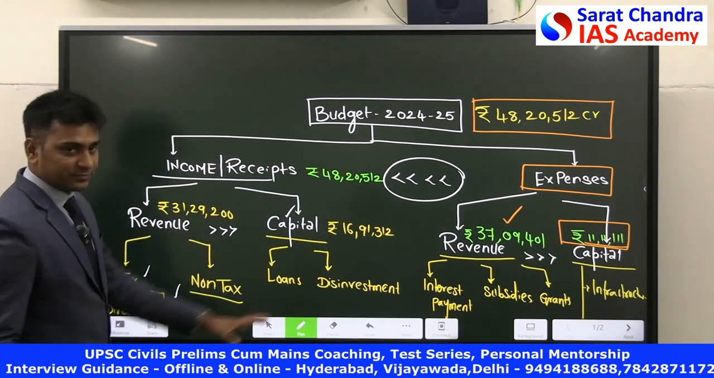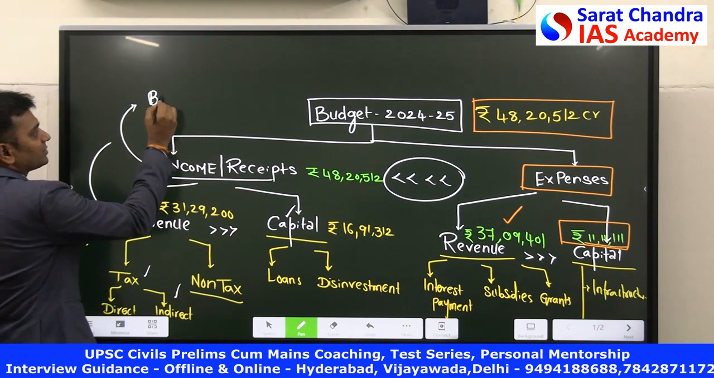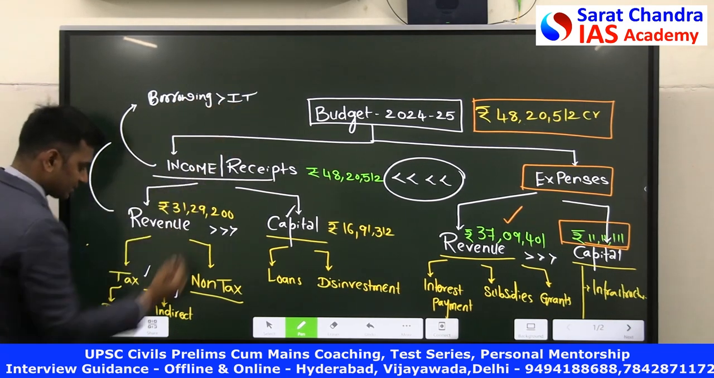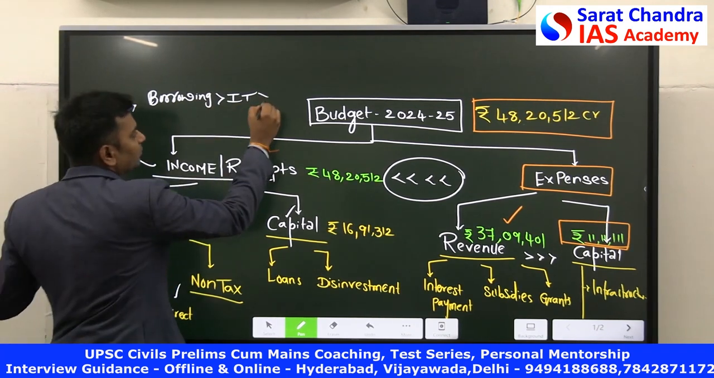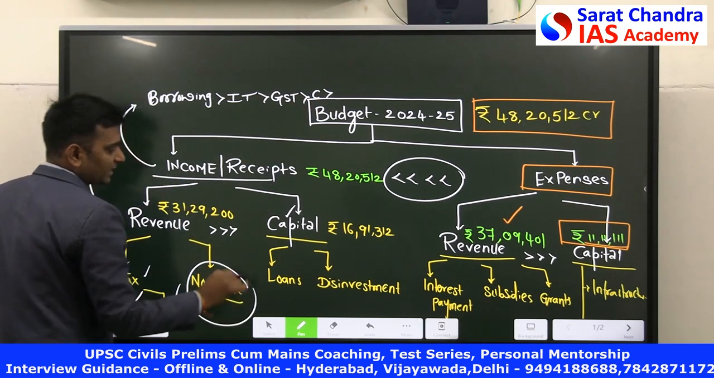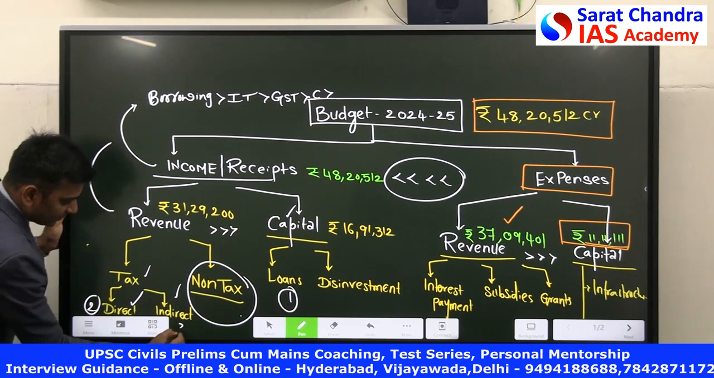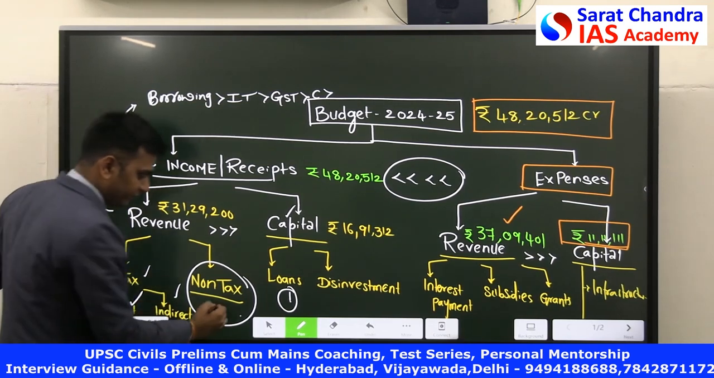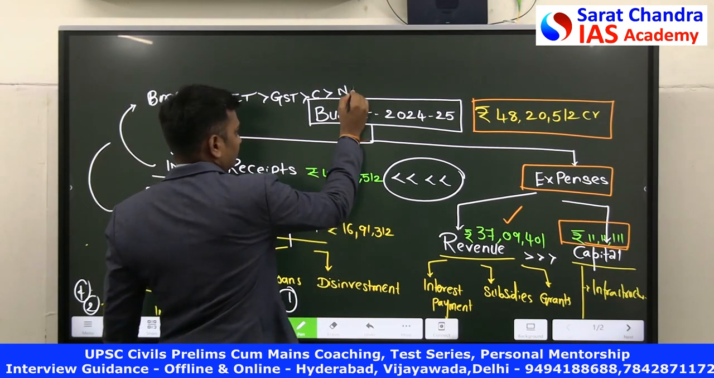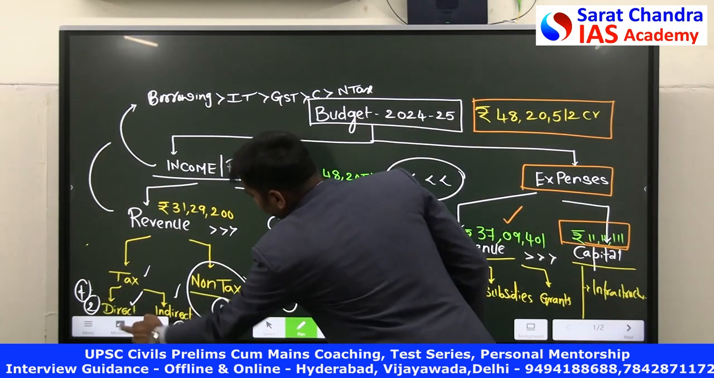So if you want me to classify this entire thing, in the revenue component or in the income component, largest is from borrowings, followed by personal income tax, followed by GST, indirect tax, followed by corporation tax, and then non-tax revenue. So highest amount is here, followed by here, followed by here, and then you have corporate tax here, and fifth one is non-tax revenue. This order is extremely important. This is the first order that you have to remember as far as the budget is concerned.